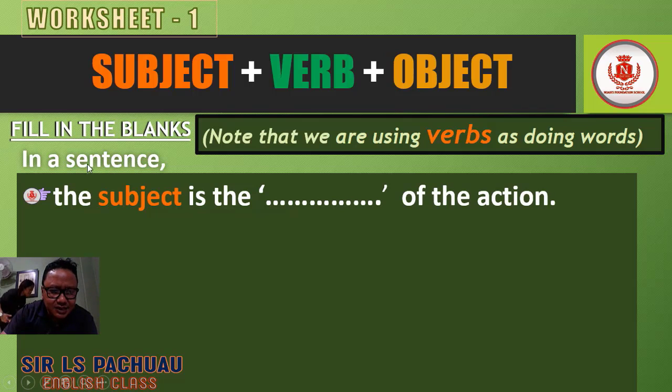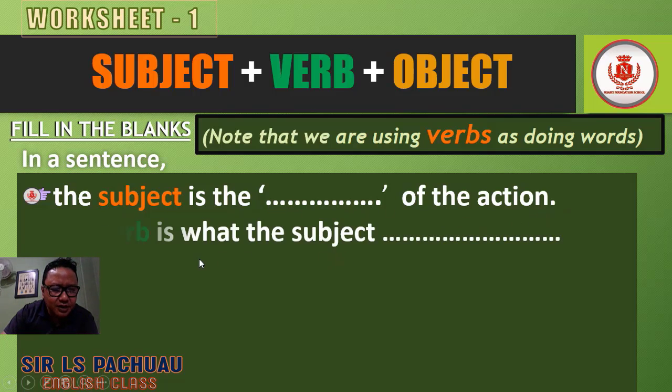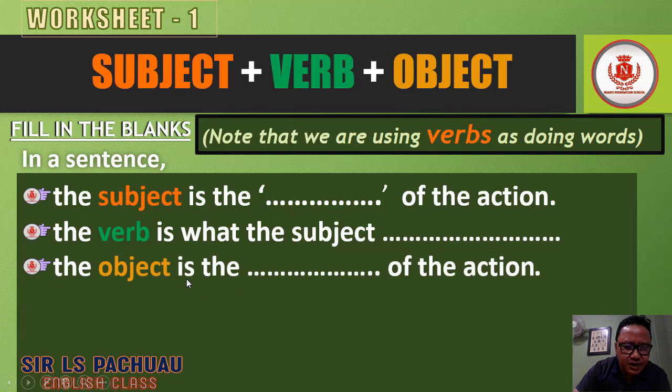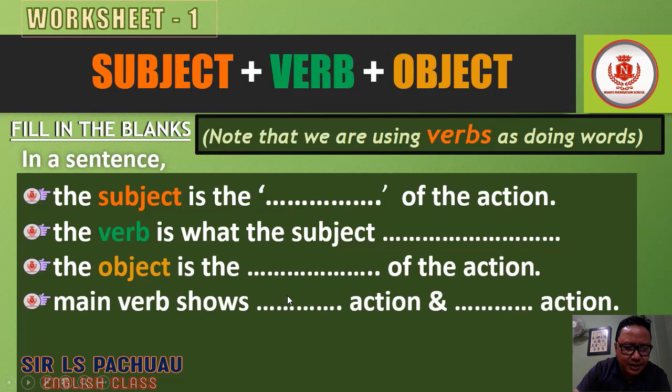Here, in a sentence, the subject is the dash of the action. Number 2, the verb is what the subject dash. What is this? Fill it up. The object is the dash of the action. Fill this up. Main verb shows dash action and dash action. So please fill this up.